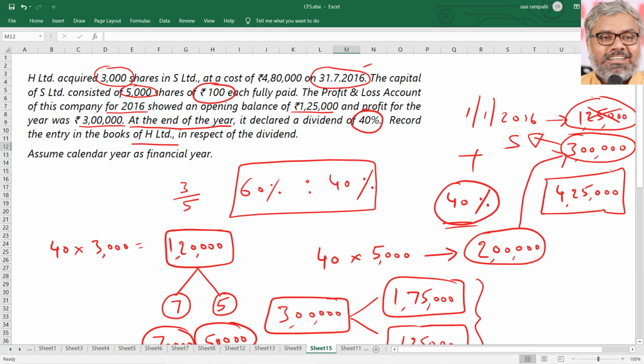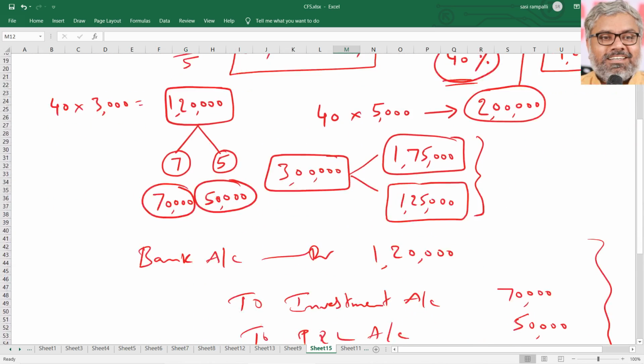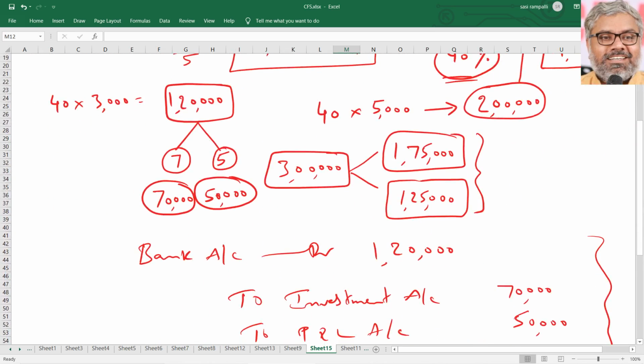But the story is not over. Why? Because here the pre-acquisition profits of 1,75,000 also are capital profits. They are also capital profits. The share of the holding company in that also has to be considered as reduction of cost of investment.